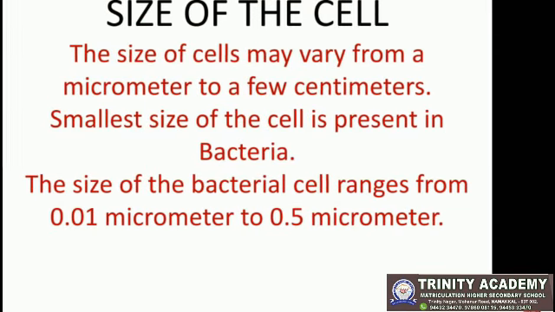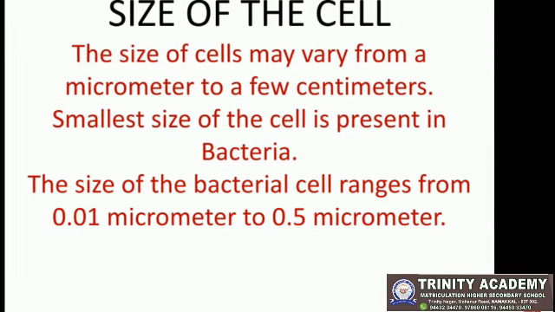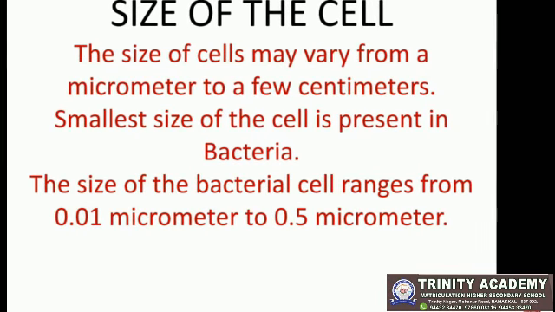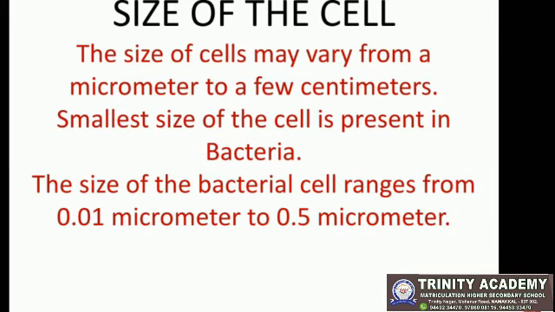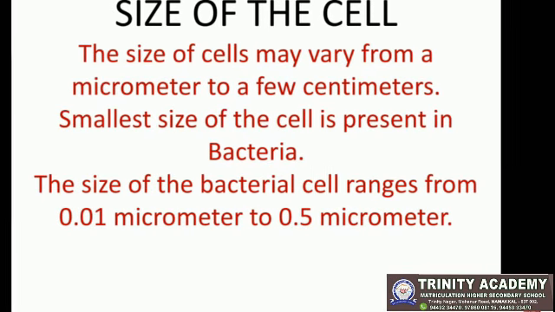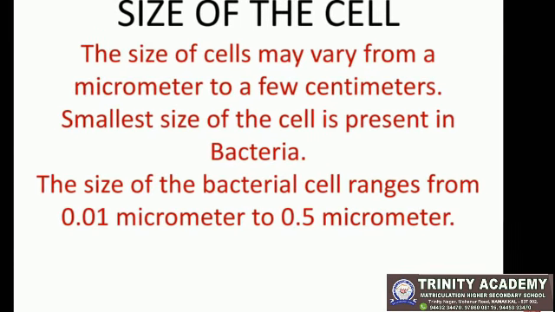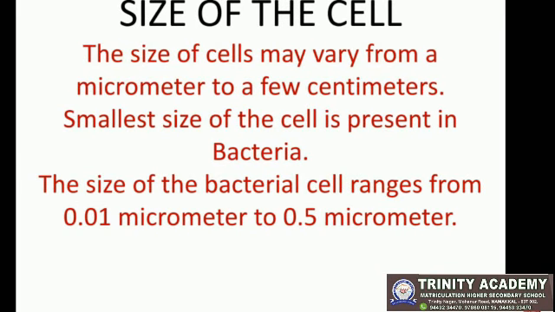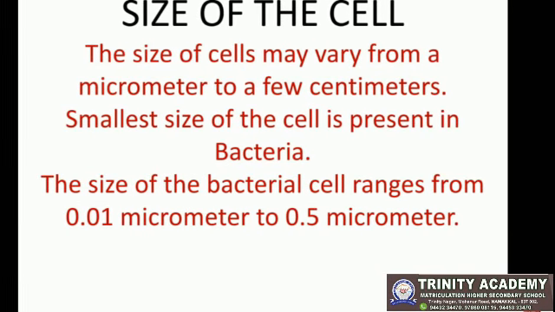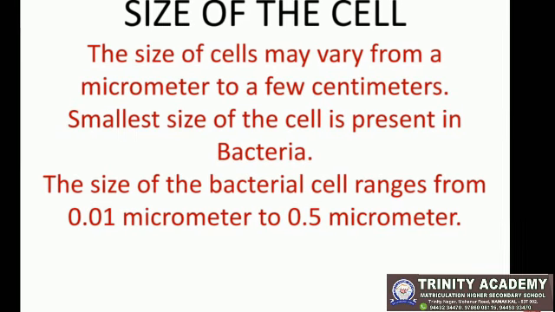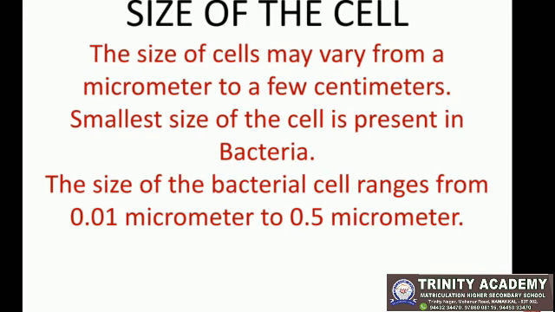The next one is size of the cell. The size of cells may vary from a micrometer to a few centimeters. Smallest size of the cell is present in bacteria.